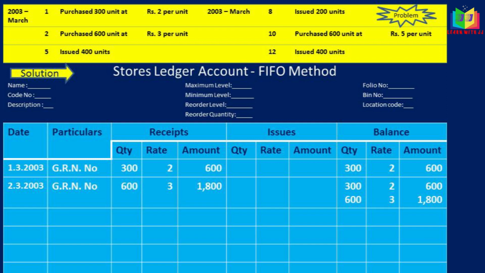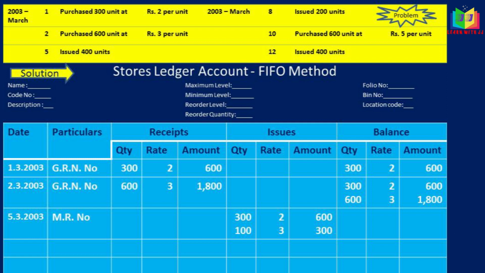In the balance column we have to write the previous one, which is received for 300 units, that also we have to write, and now the 600 units at the rate of 3 we have to write. We should not add and write, we have to write it separately, so that when an issue comes we will issue in this order, first in first out. First we have to issue the 300 units, then only the 600 units. For that only we are writing like this in the balance column.